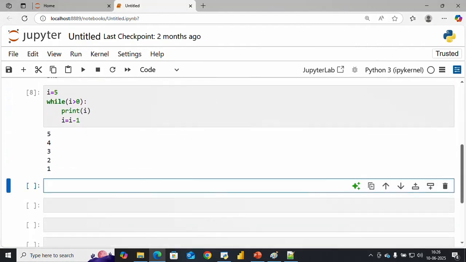There are various kinds of examples you can see in the while loop. Suppose you want to check the numbers. I have 10 numbers, and I want to check all the even numbers: 2, 4, 6, 8, 10. Very simple example.